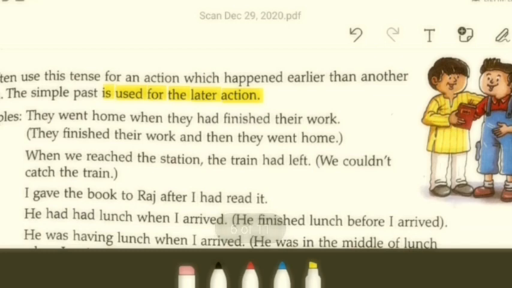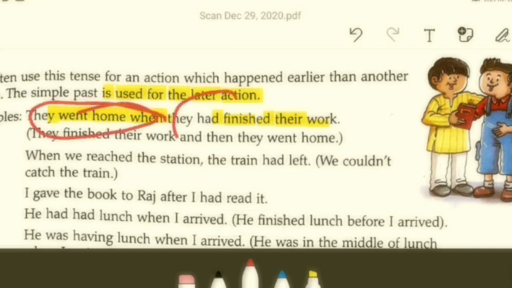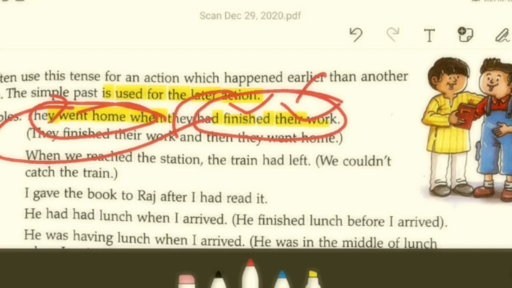So see examples: they went home when they had finished their work. Okay, so first they finished their work and then they went home. So the later action that took place is they went home, but before going home they completed their work. This is the action which prompted them to take the later action, and the later action in this case is their departure to home.